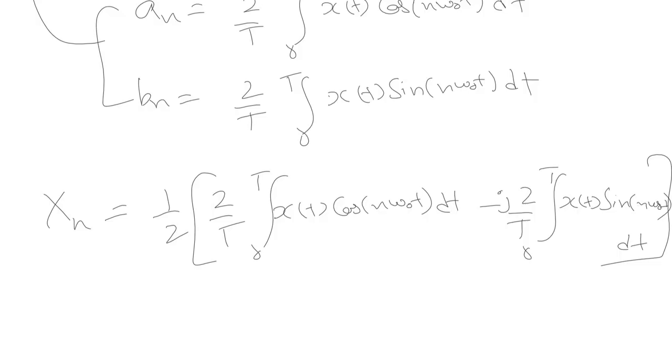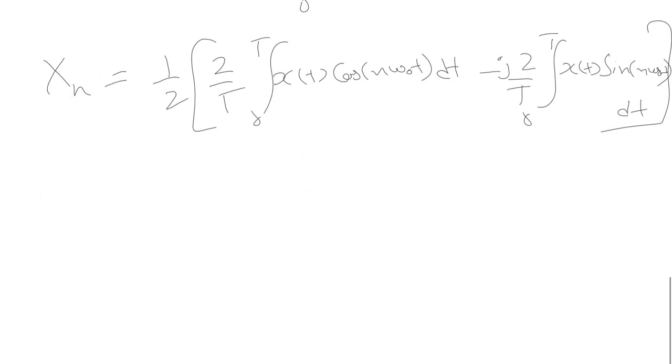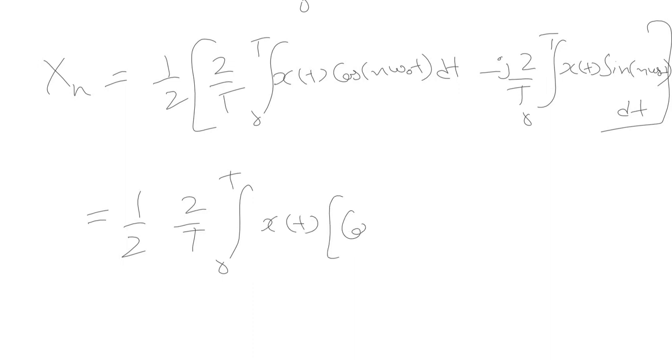Right? Let us simplify it further. We get 1 by 2 into 2 by T integration 0 to T x(t) into [cos of n omega naught t minus j times sin of n omega naught t] dt.